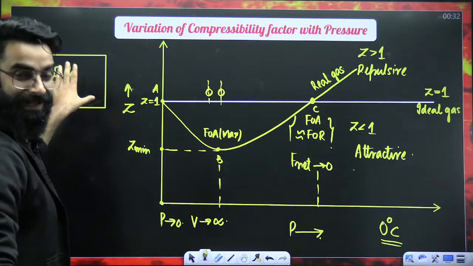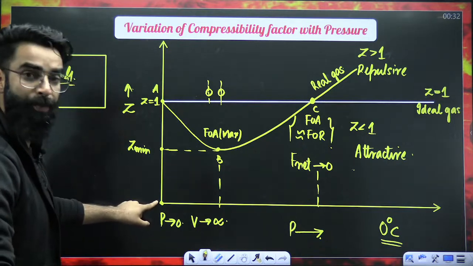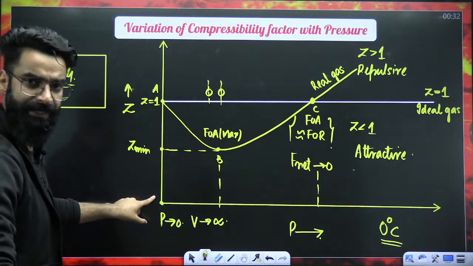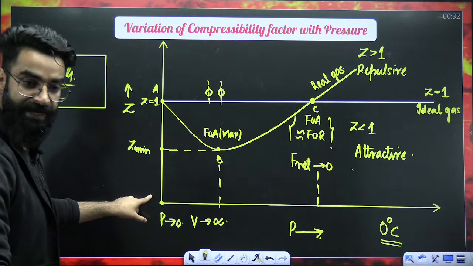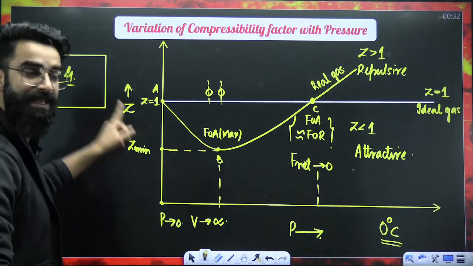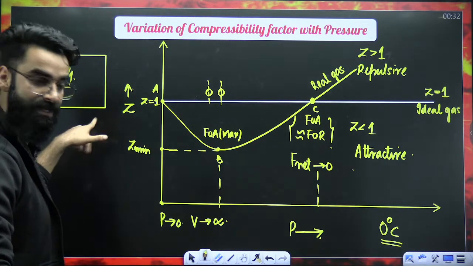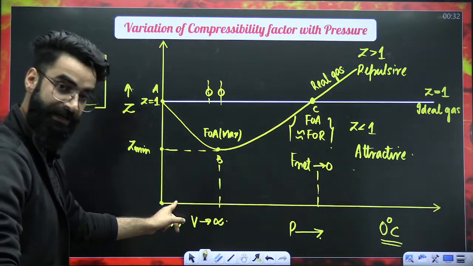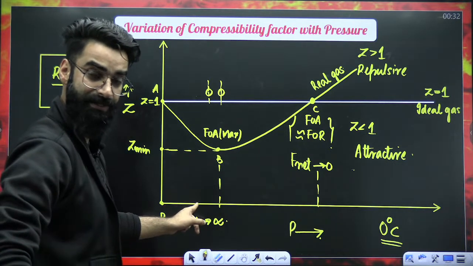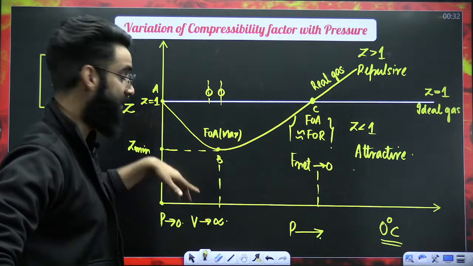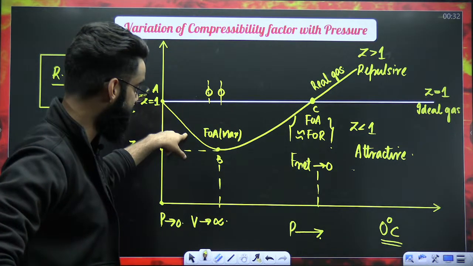So I took real gas in the container at very low pressure, where its volume was infinite. The molecules were at infinite distance apart, force of attraction was 0. The real gas was behaving like the ideal gas. Now if you increase the pressure, volume will decrease, molecules will come closer, distance between them decreases, force of attraction increases, right? So Z value is decreasing with time.